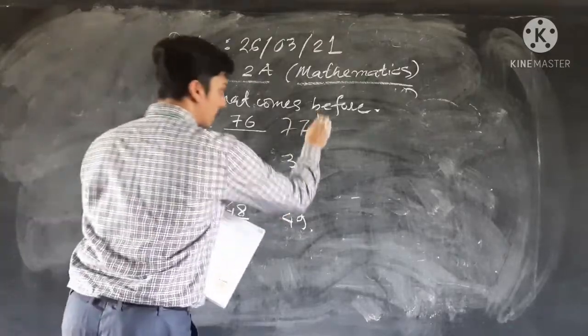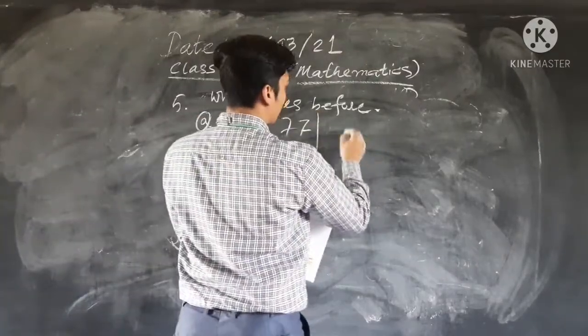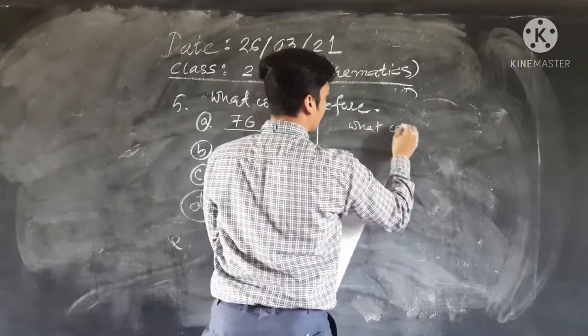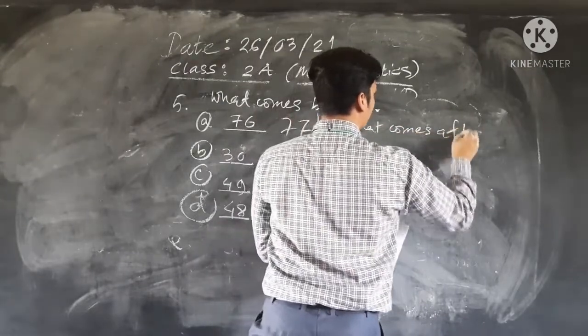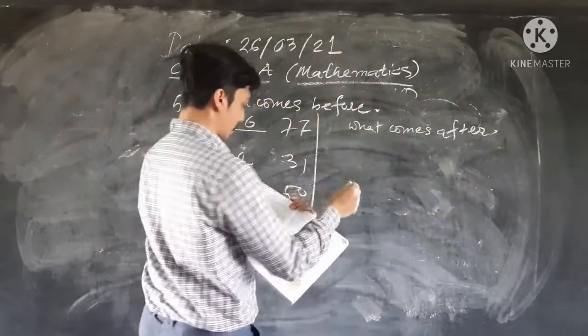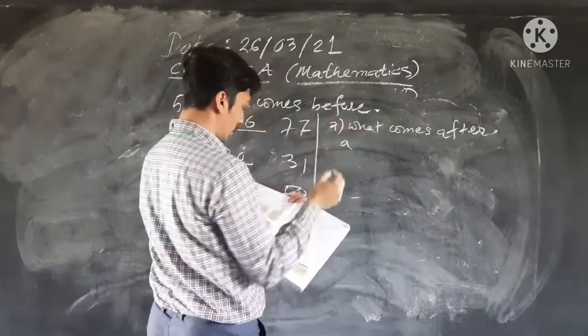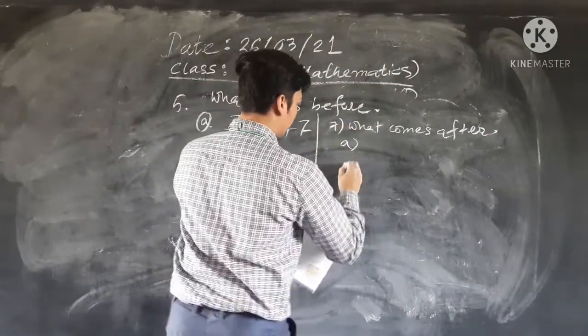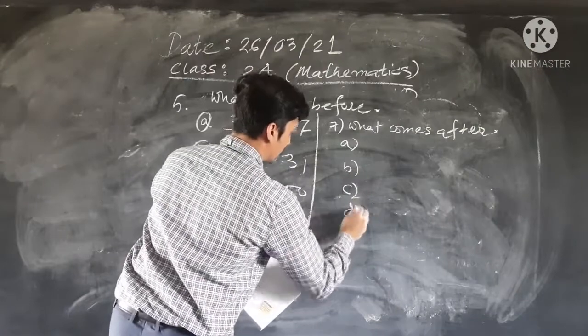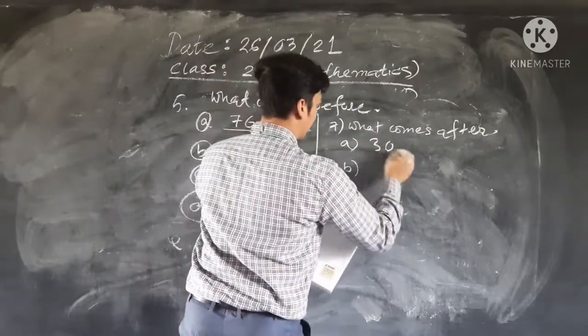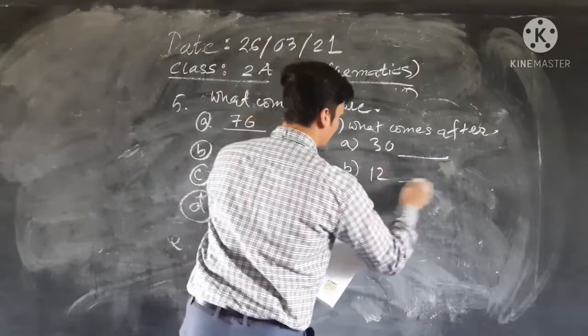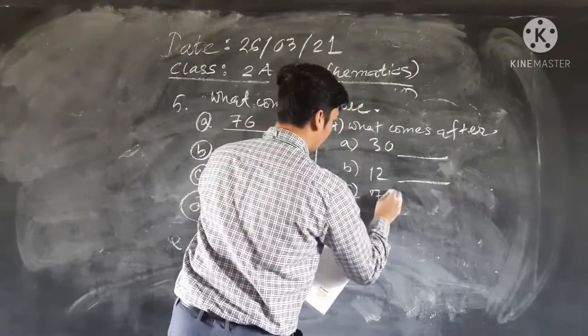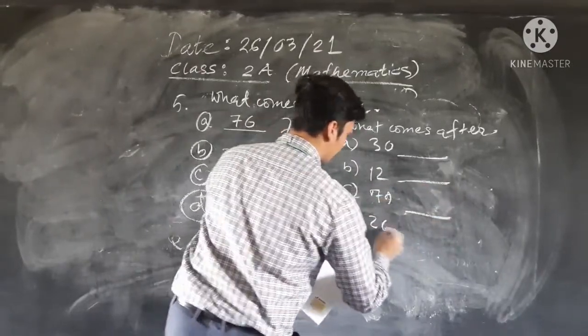Clear? It's very easy. And what comes after? The 7th question is D: 30, 12, 79, 26.